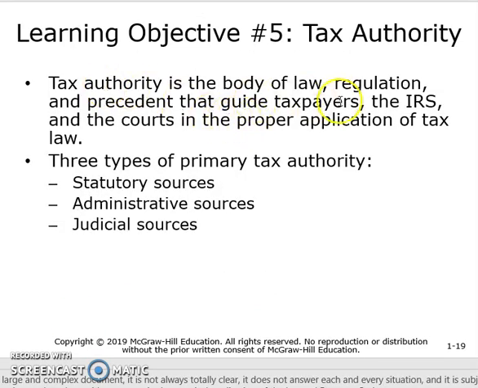So the next thing we're going to talk about is tax authority. So tax authority is the body of law, regulation, and precedent that guides taxpayers, the IRS, and the courts in application of tax law. There are three primary tax authorities. We have statutory sources, and administrative sources, and judicial sources.